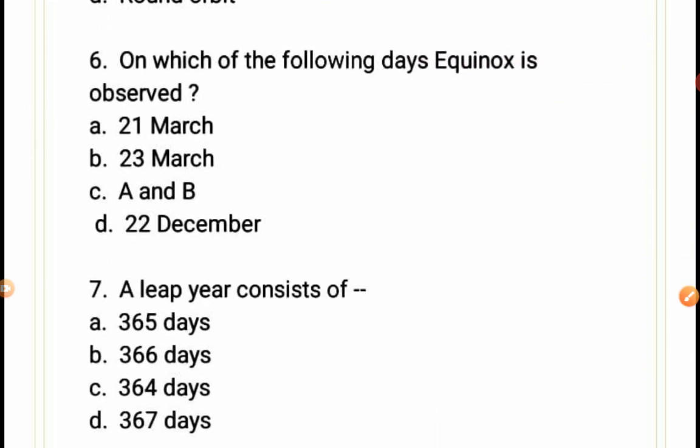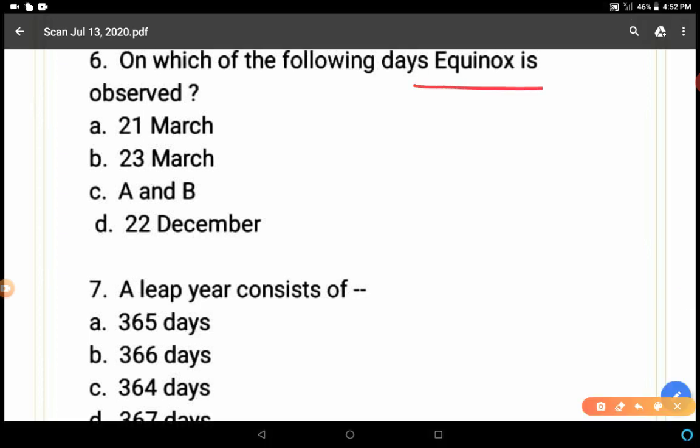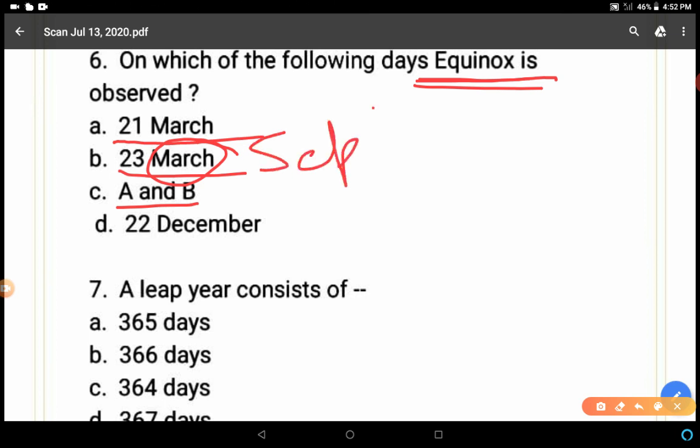On which of the following days is equinox observed? Equinox is when days and nights are equal and the sun's rays fall directly overhead on the earth. 21 March, 23 March, A and B. Sorry, in place of 23 March, here we can have 23 September. So if there is 23 September, A and B is the correct answer. Both options are correct, right? 21 March and 23 September. It is not March, it is September.